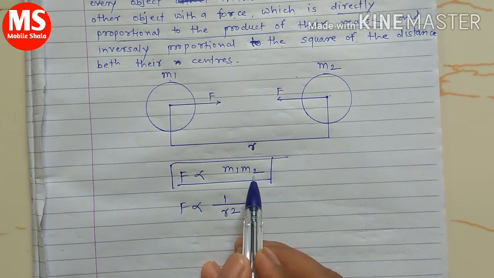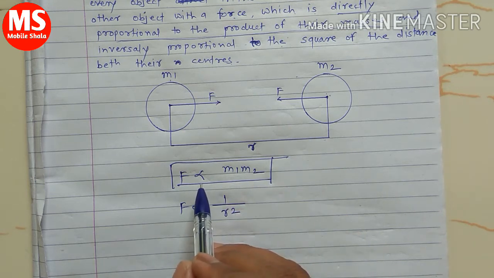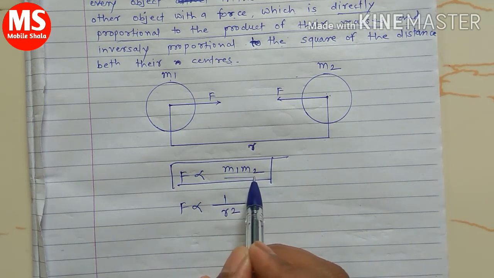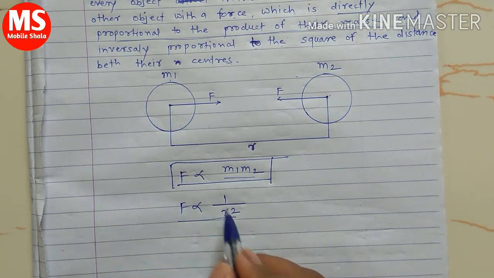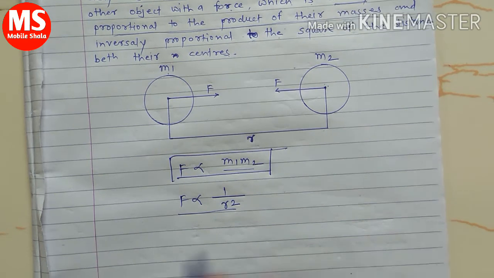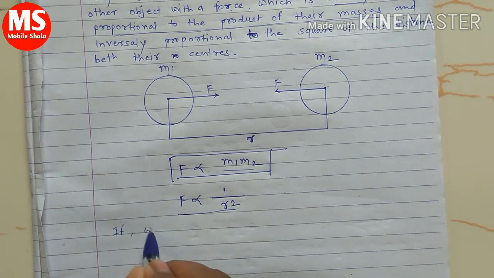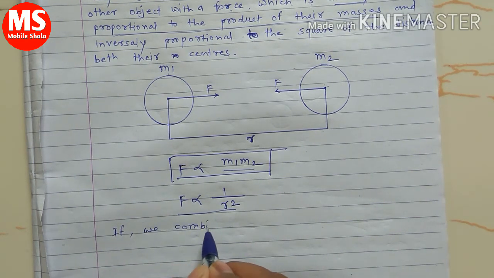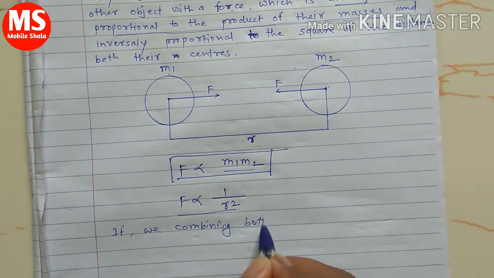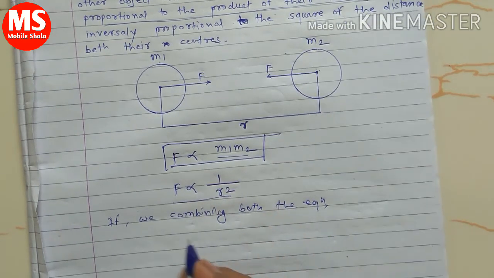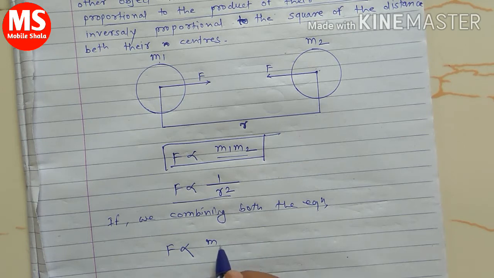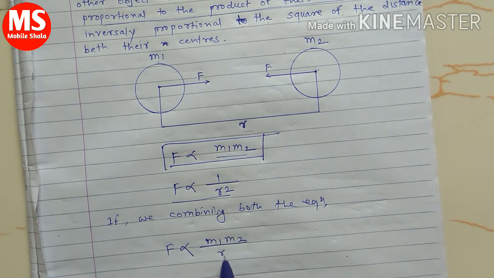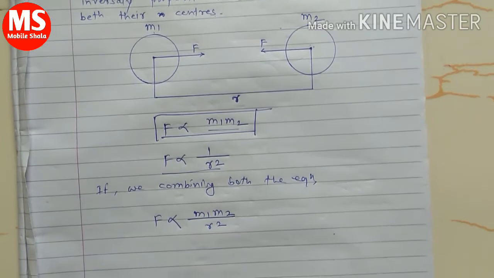So the attraction force between these two bodies is directly proportional to the product of their masses and inversely proportional to the square of the distance between their centers. If we combine both the equations, we get F is directly proportional to m1 into m2 upon r square.